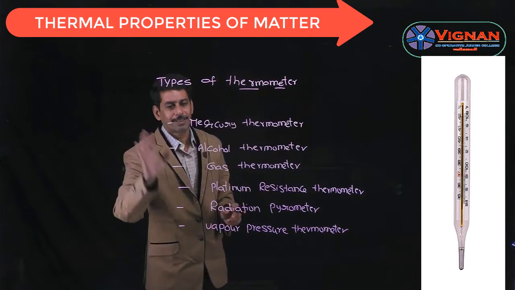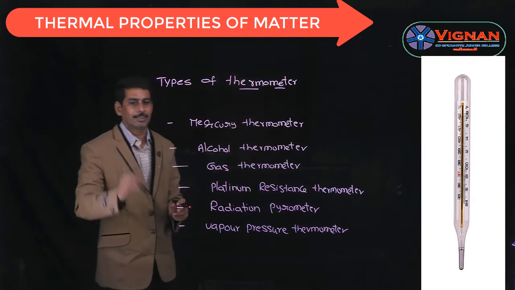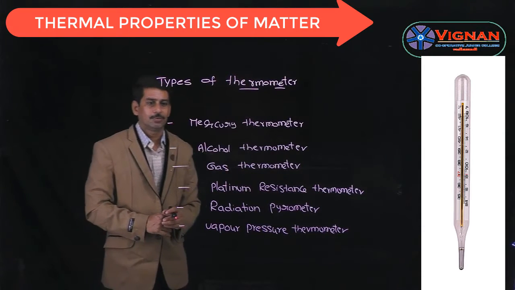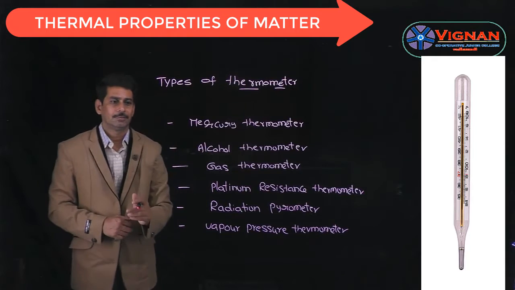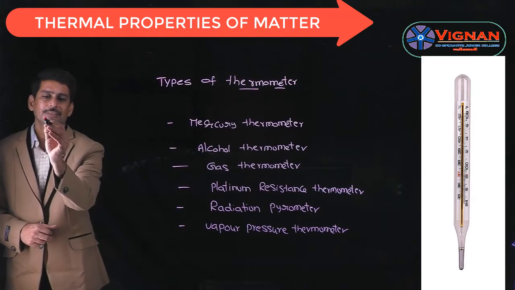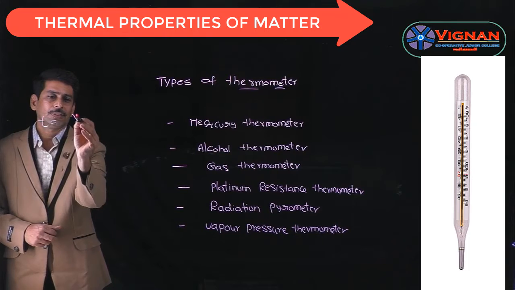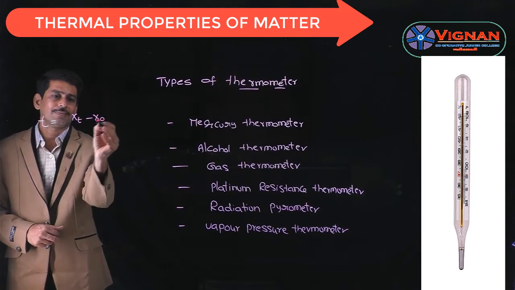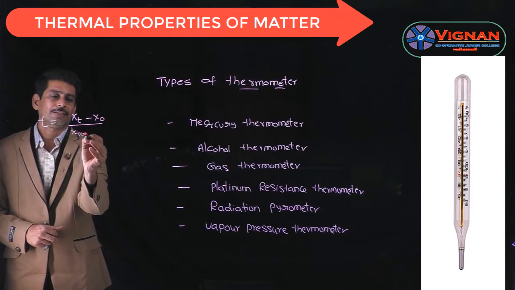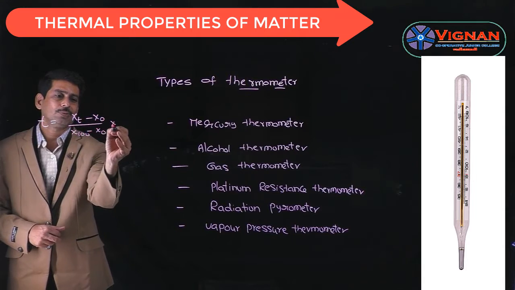And in all these thermometers, we can make a general formula, which is given by T is equal to xt minus x0 by x100 minus x0 into 100.